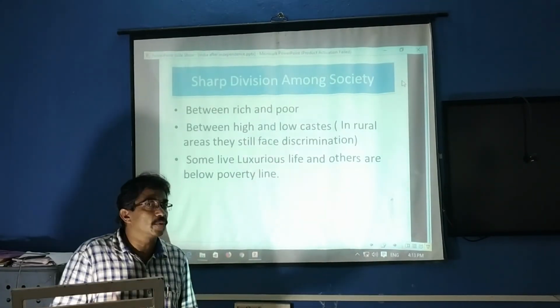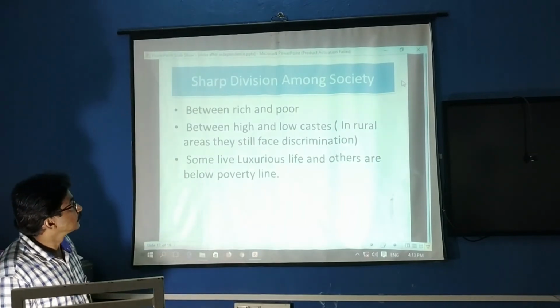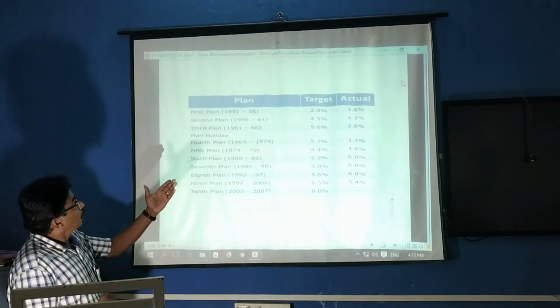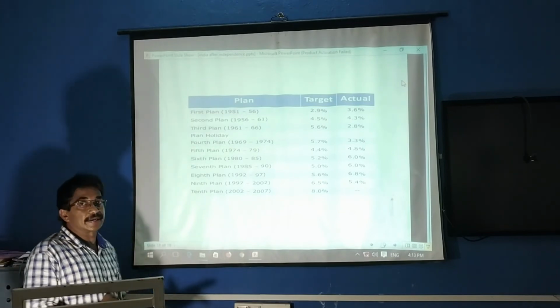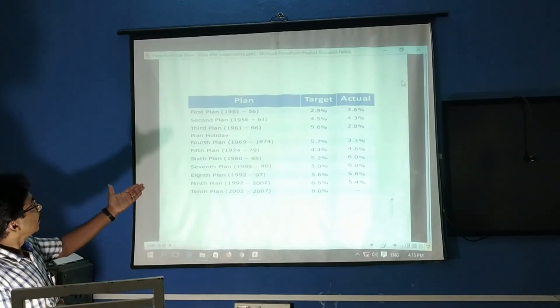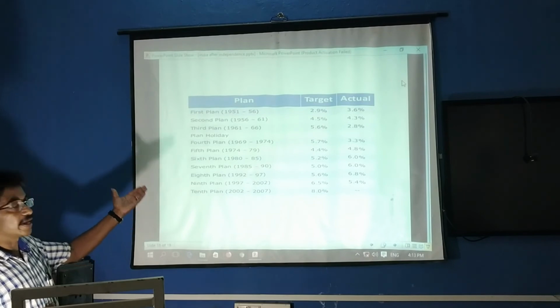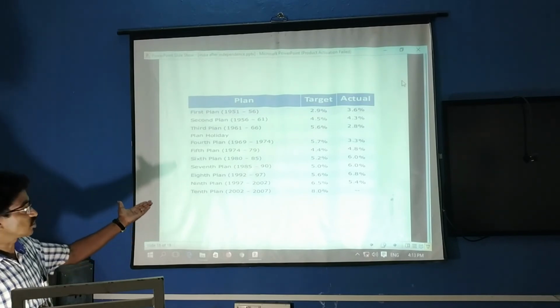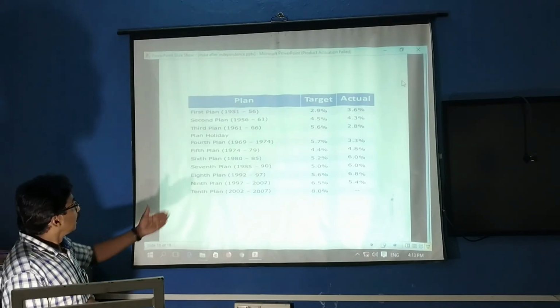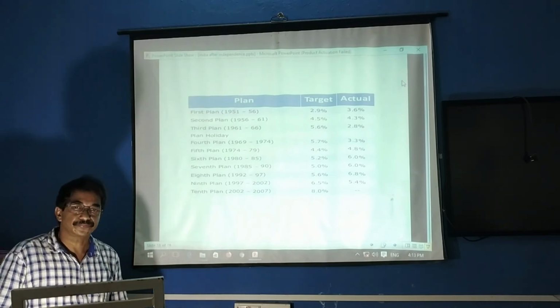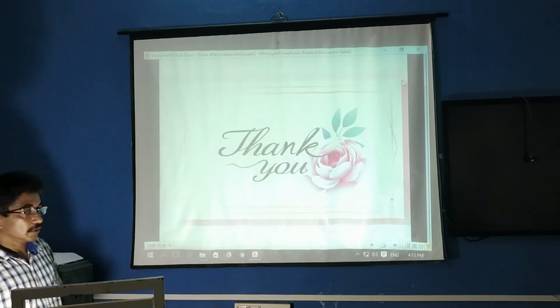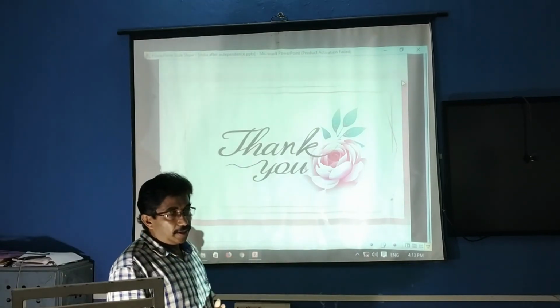That problem is still going on. This slide shows the years in which we started the five-year plans, for example the 10th plan, 2002 to 2007.